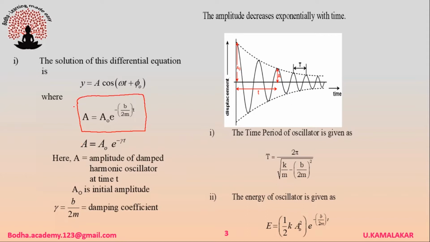A is the amplitude of the damped harmonic oscillator at time t. A0 is the initial amplitude. The amplitude decreases exponentially with time. The time period of the oscillator is given as T = 2π / √(k/m - (b/2m)²). The energy of a damped harmonic oscillator is given as E = ½ k A0² e^(-bt/m).